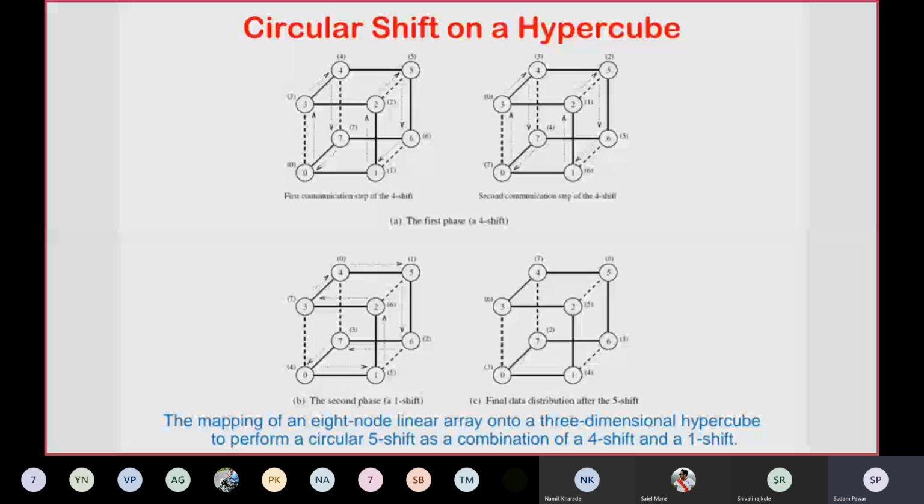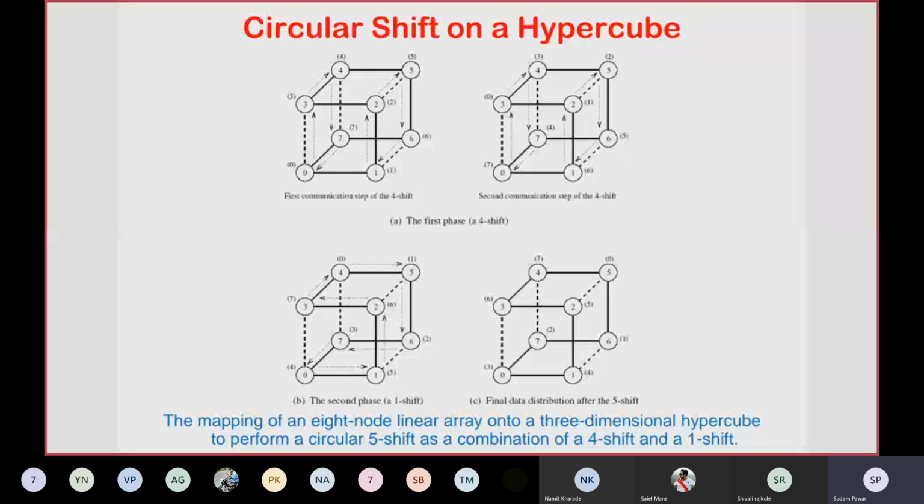Then another ring network, another linear network, you are considering here. There is no link or communication between 1 and 6 in the second phase of the 1 shift.